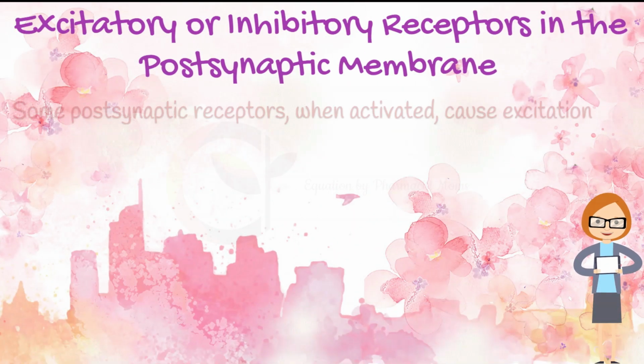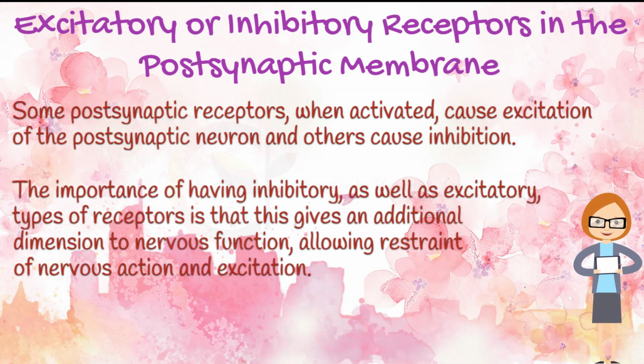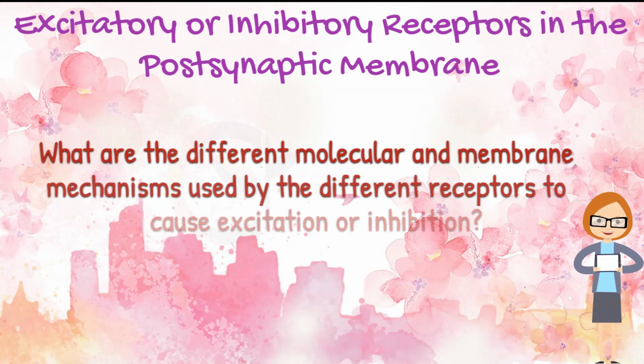What are the excitatory or inhibitory receptors in the postsynaptic membrane? Some postsynaptic receptors, when activated, cause excitation of the postsynaptic neuron, and others cause inhibition. The importance of having inhibitory, as well as excitatory, types of receptors is that this gives an additional dimension to nervous function, allowing restraint of nervous action and excitation. What are the different molecular and membrane mechanisms used by the different receptors to cause excitation or inhibition? Let's learn.